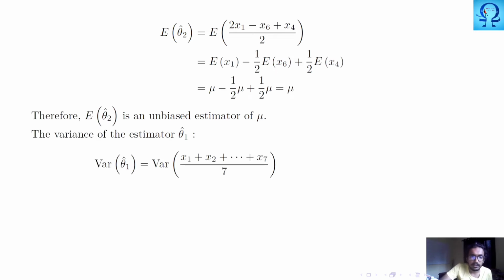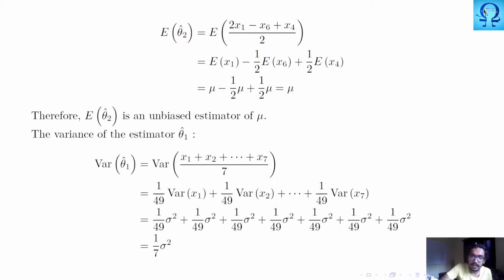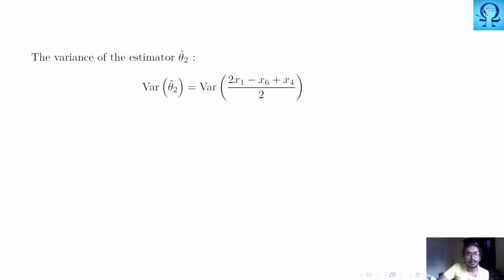Again, here we just apply the properties of variance, and see that the variance of theta 1 hat is 1 upon 7 times sigma square. Moving further, the variance of theta 2 hat is the same thing, we just calculate it.